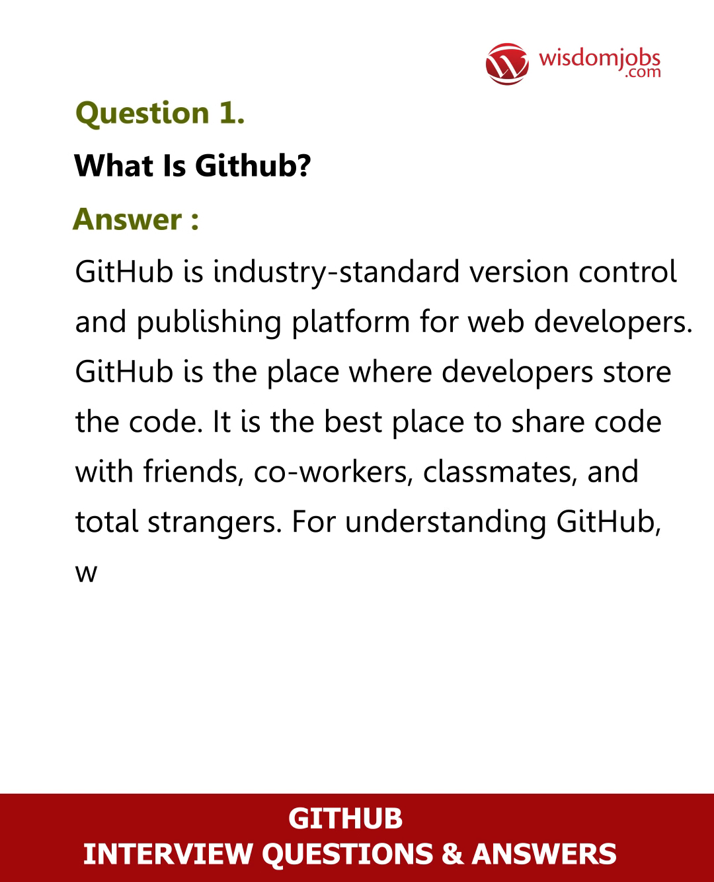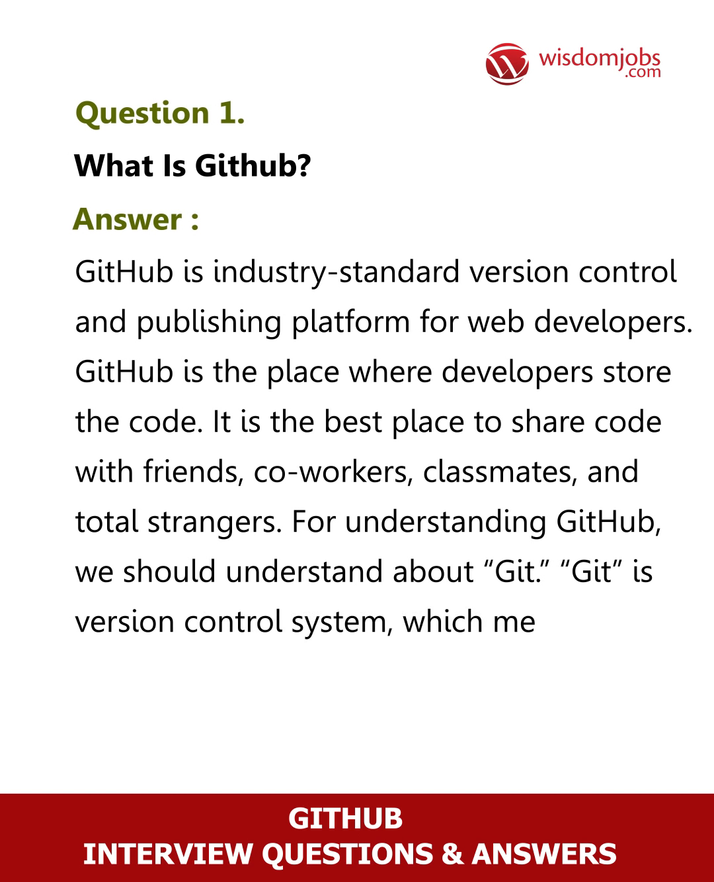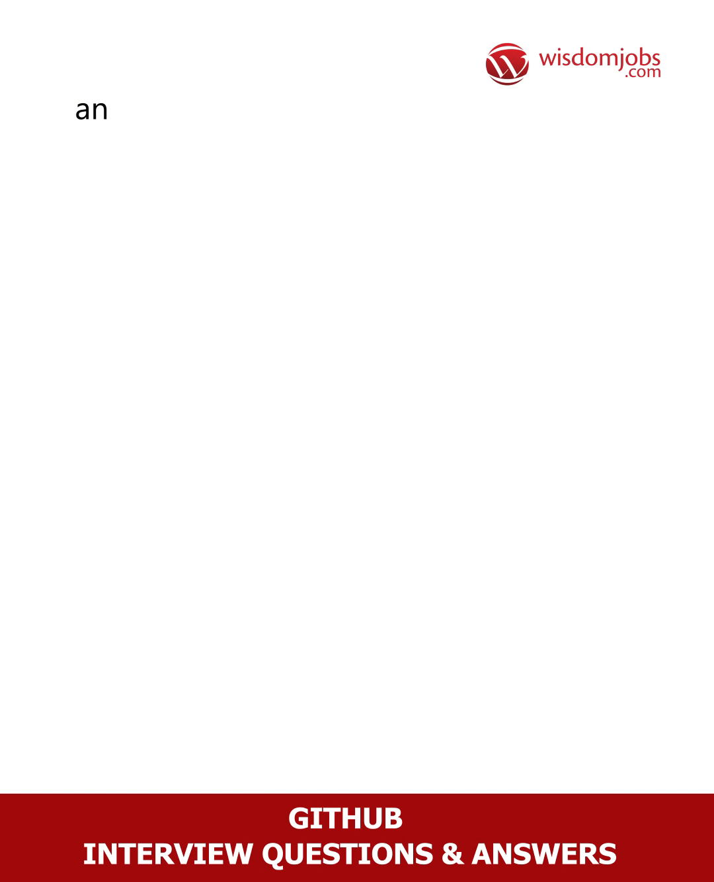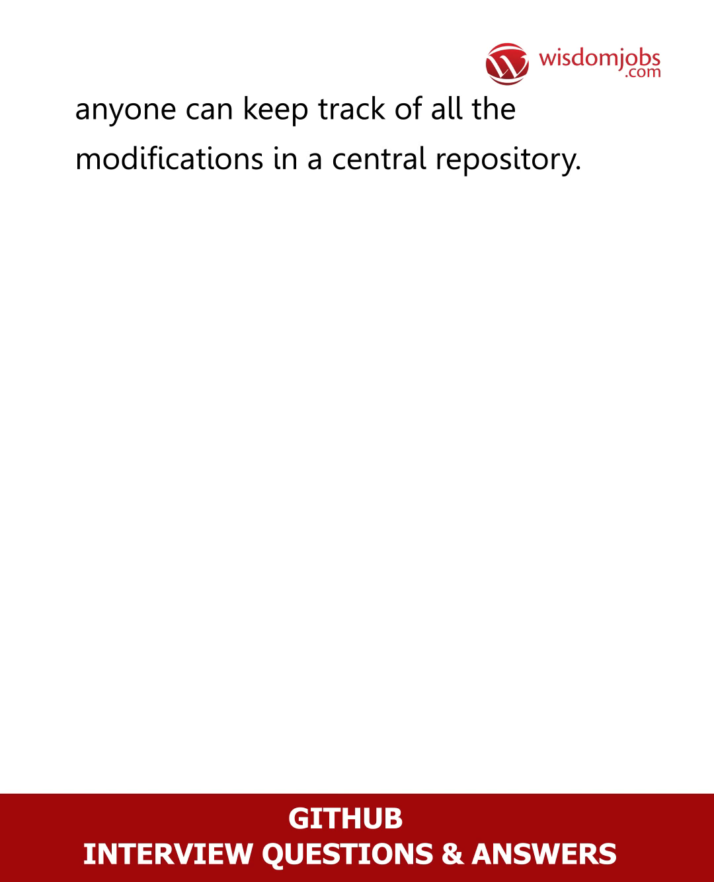For understanding GitHub, we should understand Git. Git is a version control system, which means that whenever a developer creates something, makes changes to the code, or releases new versions, anyone can keep track of all the modifications in a central repository.